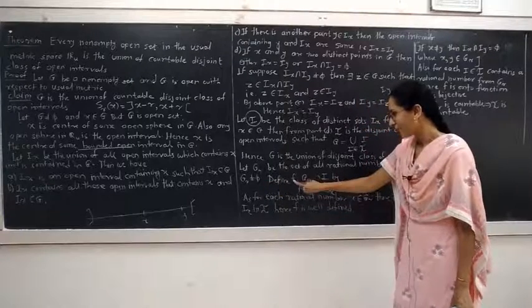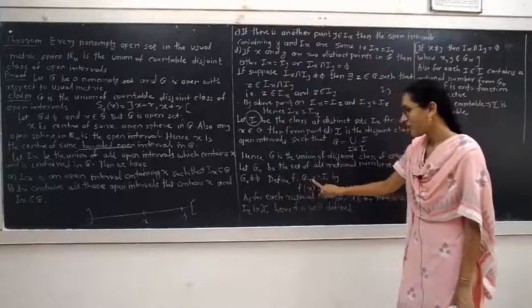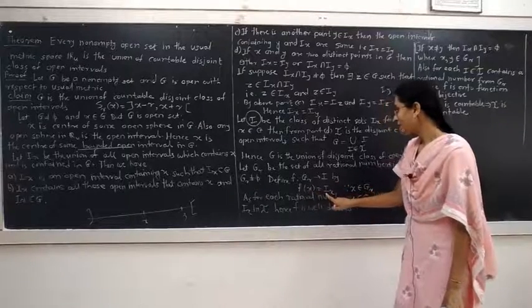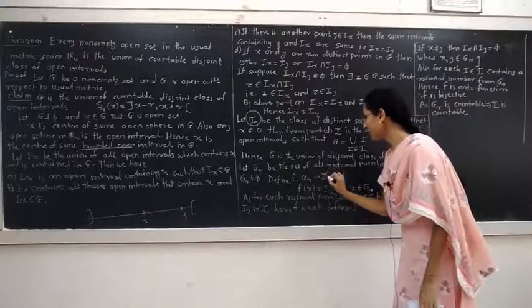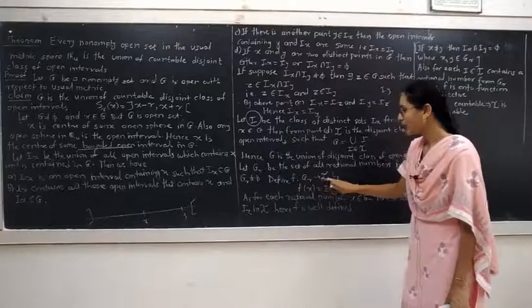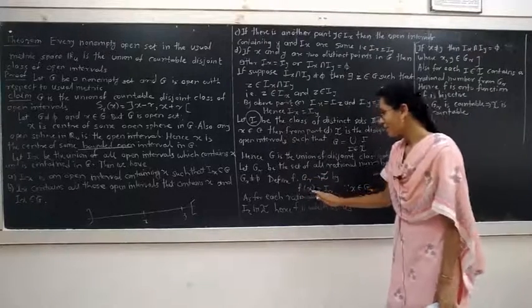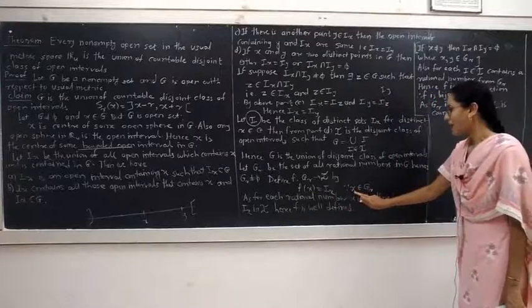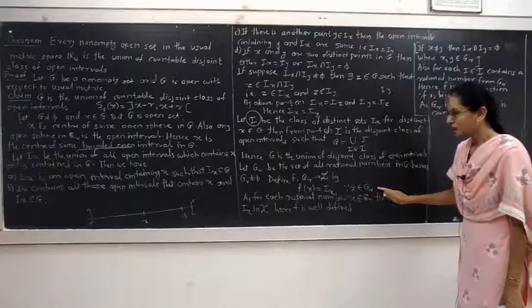Define a function f from GR to I by f of x equal to Ix, where x belongs to the set GR.